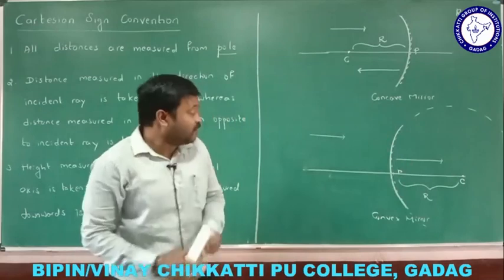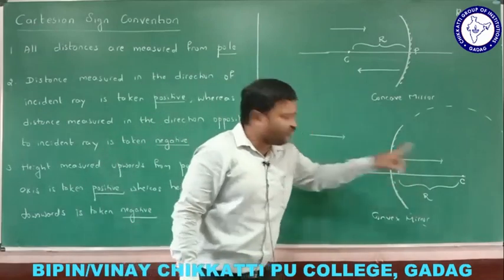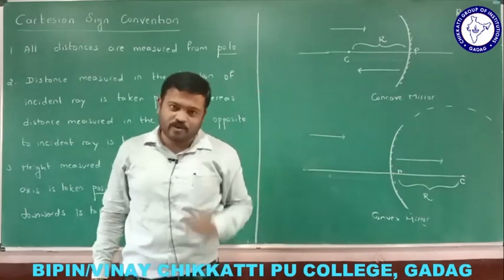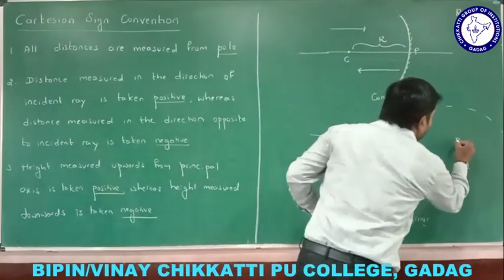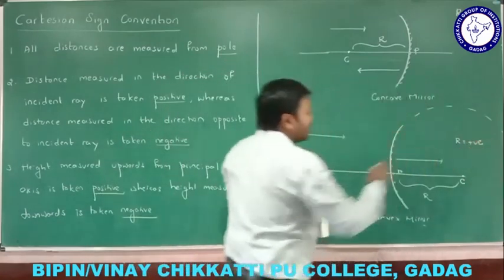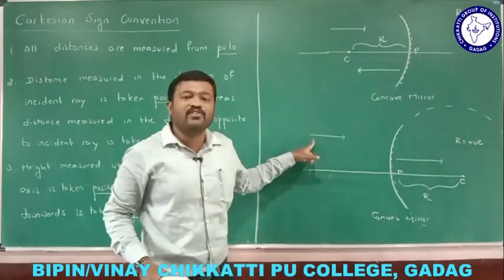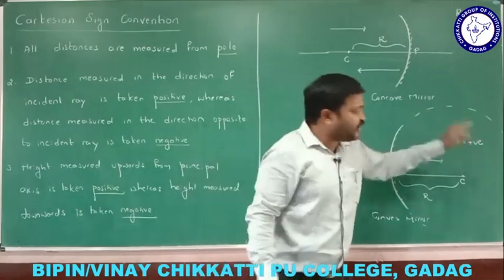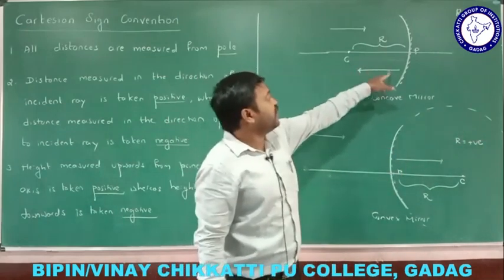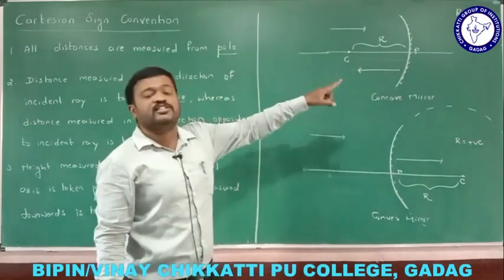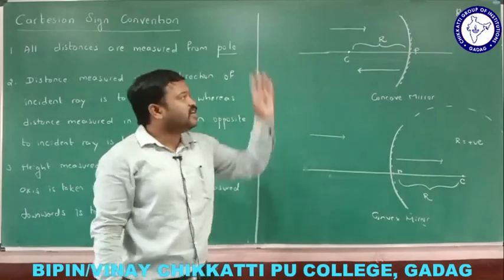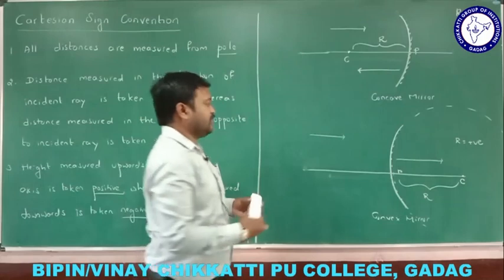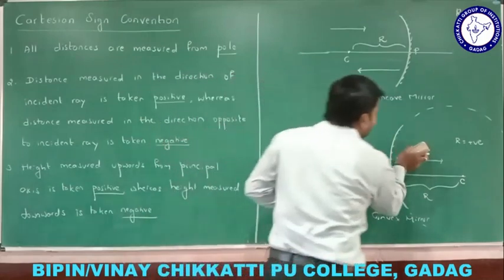Now, what is the sign for the radius of curvature? Here the sign of the radius of curvature is positive, right? Why is it positive? Because this direction is in the direction of the incident ray. If it is in the direction of the incident ray, the radius of curvature is positive. If the direction is opposite to the incident ray, then we must take it as negative, right? These are the sign conventions.